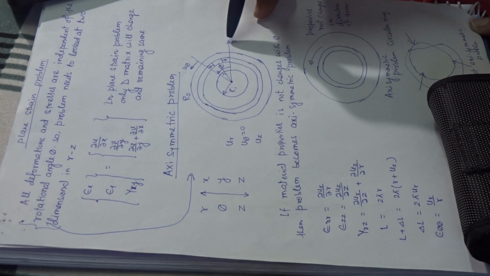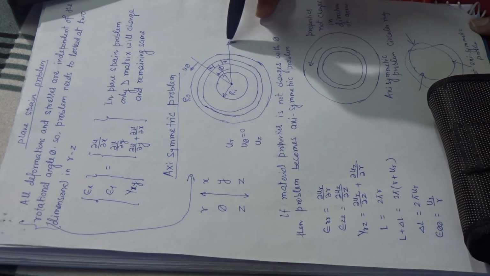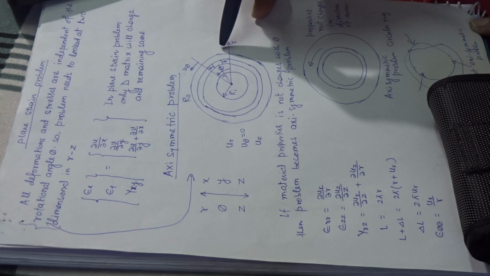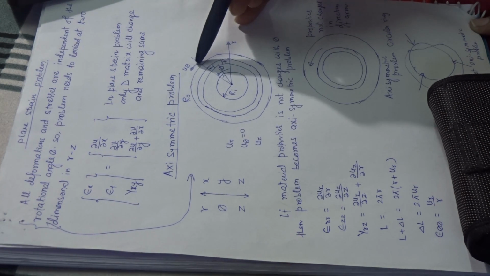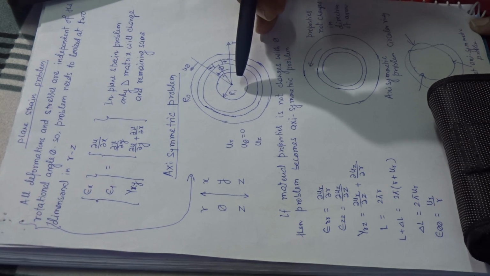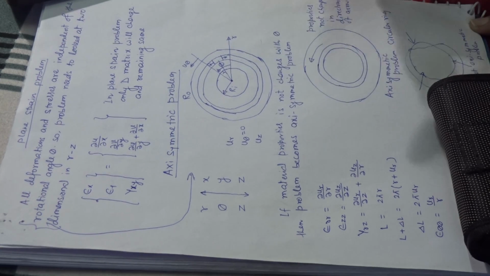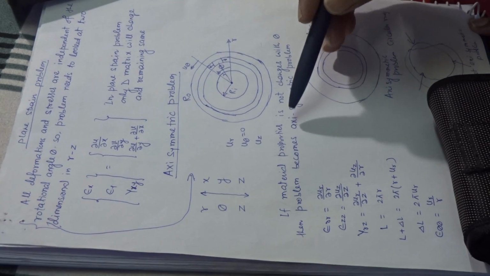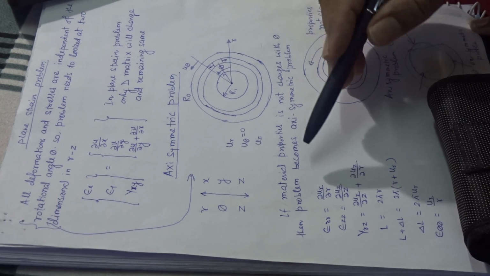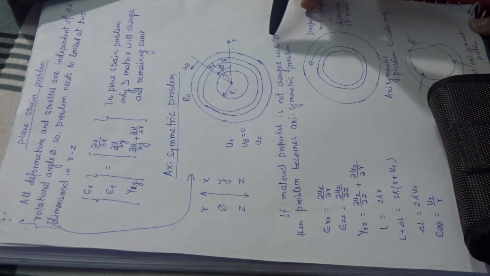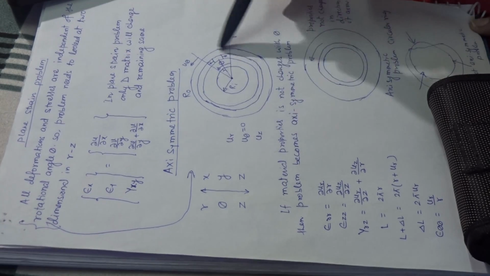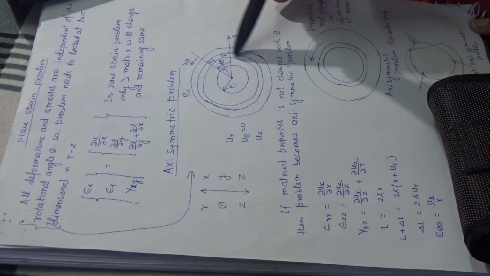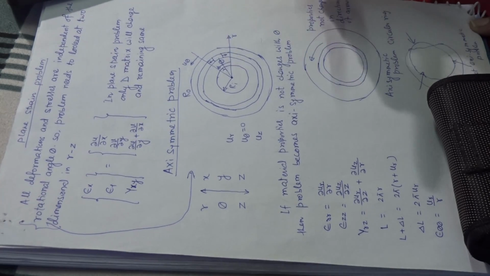In the r direction, the displacement is u subscript r. In the theta direction, it is denoted by u theta, and in the z direction, it is denoted by uz. In this axis symmetry problem, the material property is not changed with theta, so the problem becomes an axis symmetric problem, like a circular cylinder.